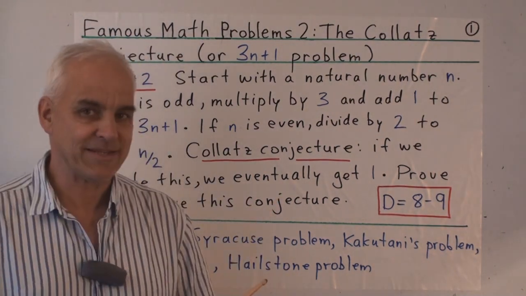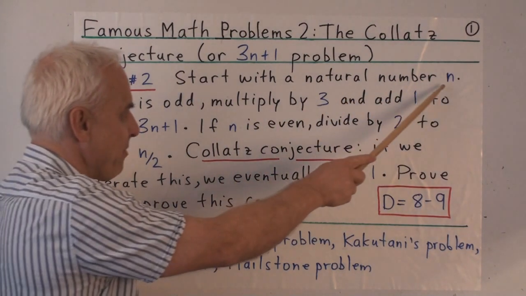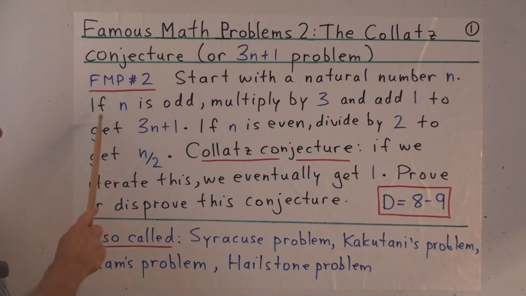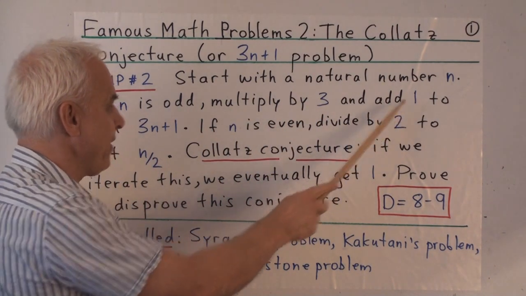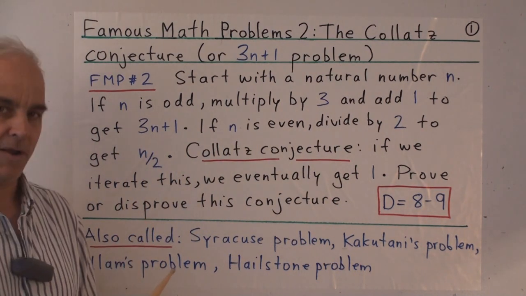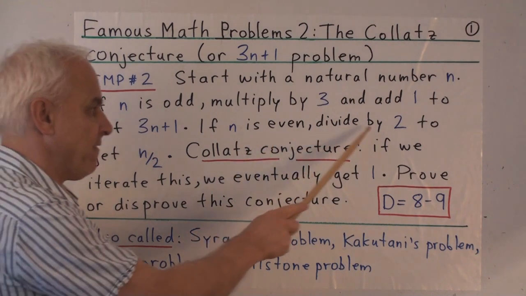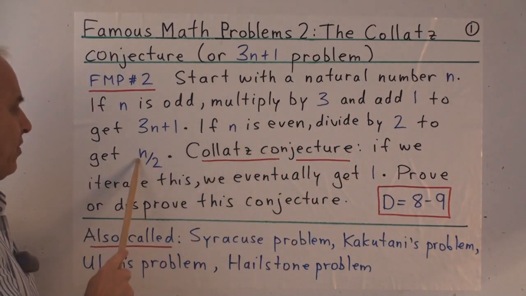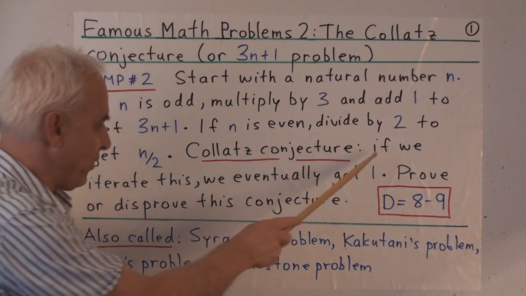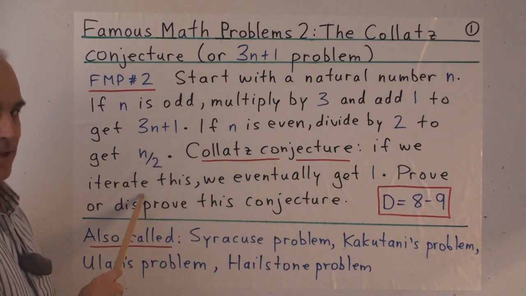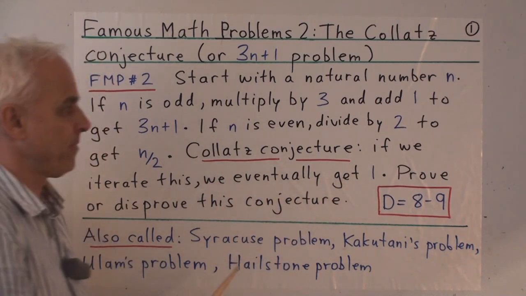Here's the statement. It's actually quite simple. Start with a natural number n. If n is odd, multiply by 3 and add 1 to get 3n plus 1. If n is even, on the other hand, then divide by 2 to get n over 2. The Collatz conjecture is that if we continue this by iterating the same procedure, eventually we get 1.